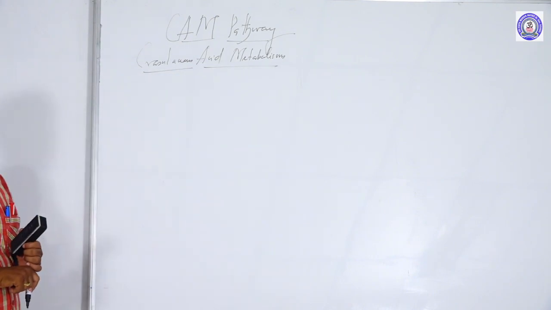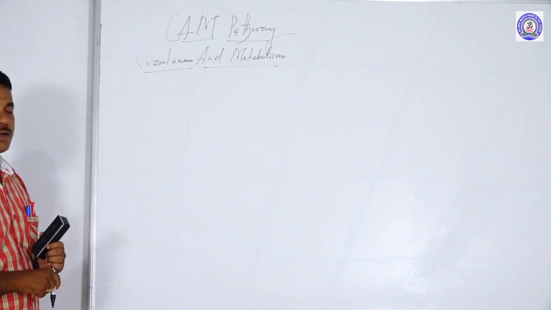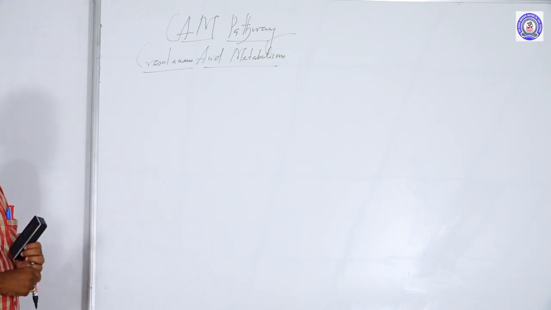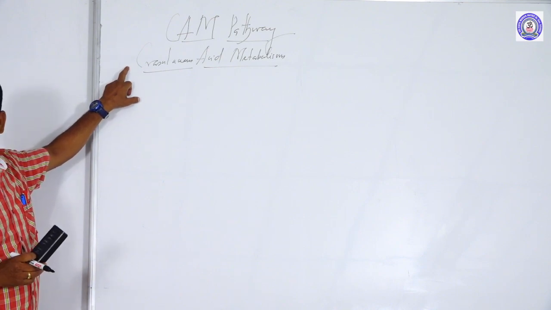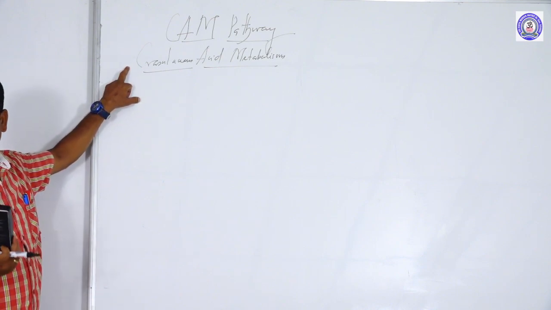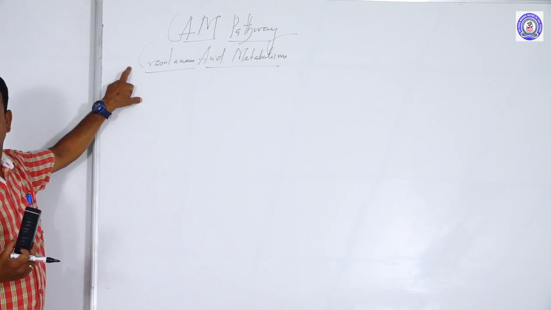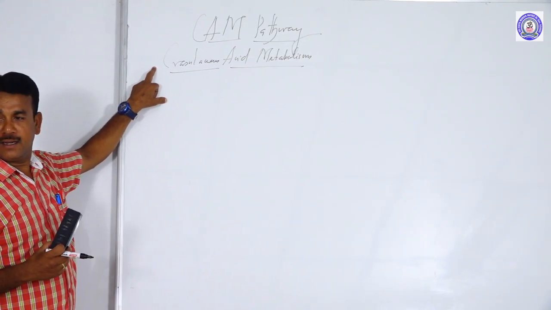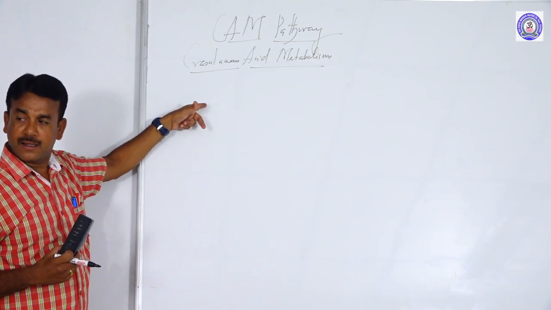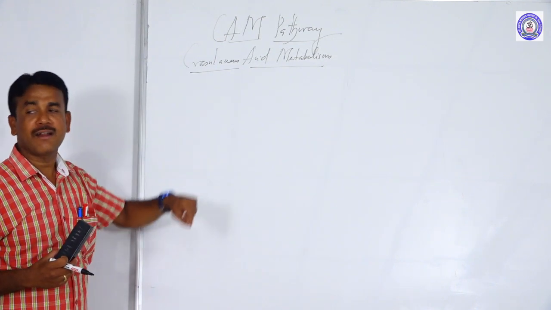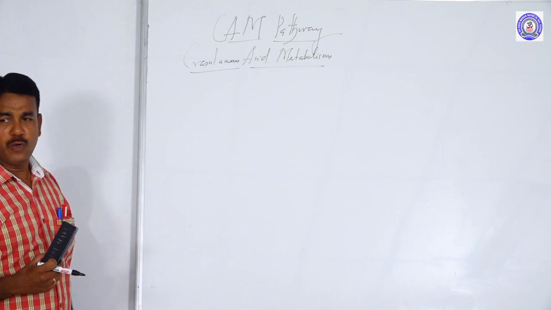The Crassulacean acid metabolic pathway is commonly called the CAM pathway. This pathway is highly peculiar. Why is it highly peculiar? Within a single plant both the C3 cycle as well as the C4 cycle happen. This is a peculiar one.